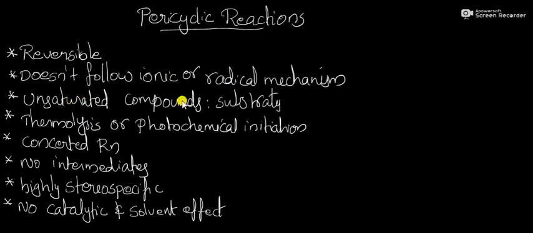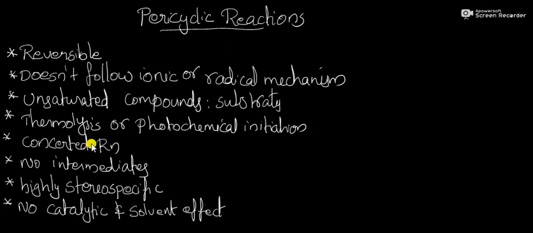The normal substrates of pericyclic reactions are unsaturated compounds like alkenes or alkynes. And all the pericyclic reactions are initiated by either temperature or light, that is, thermolysis or photochemical initiation.